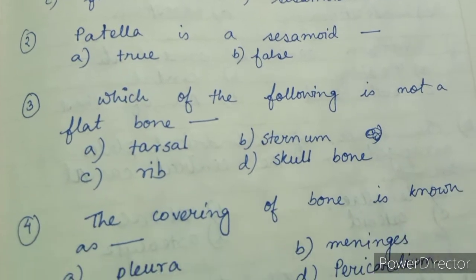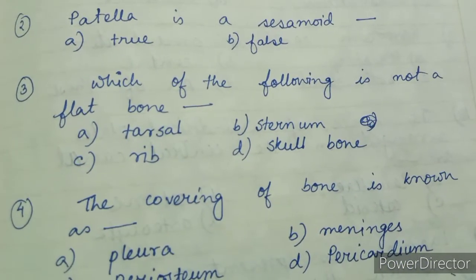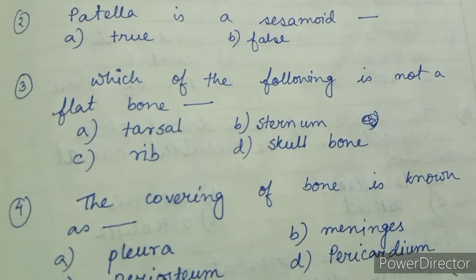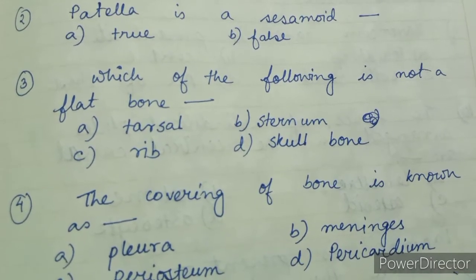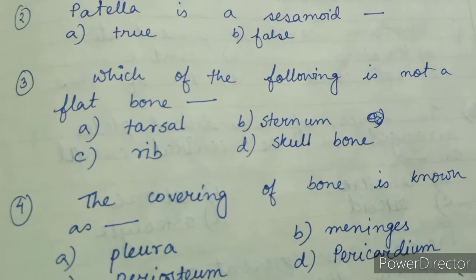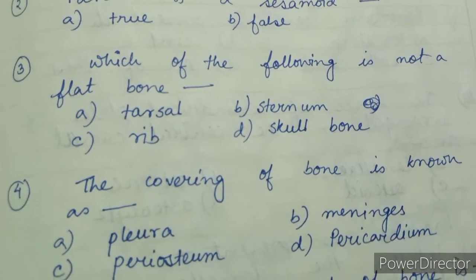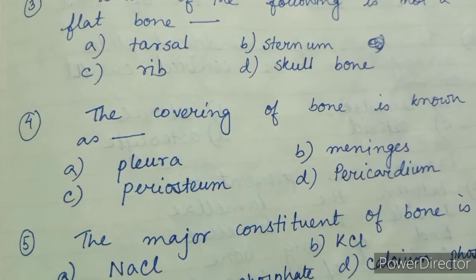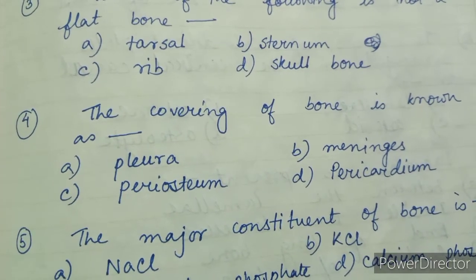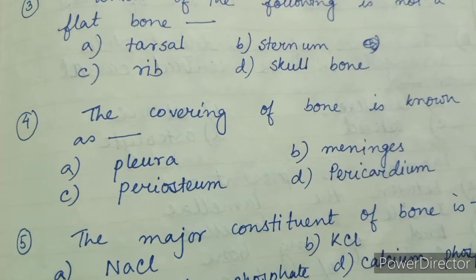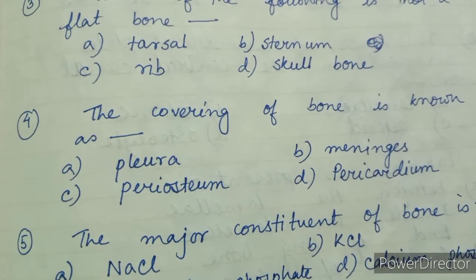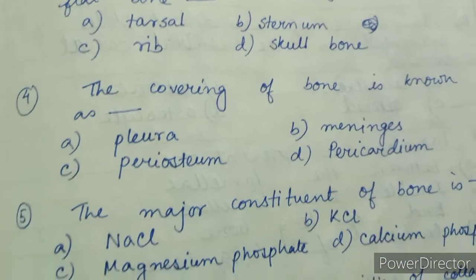Question number 3. Which of the following is not a flat bone? Option A, tarsal, option B, sternum, option C, rib, option D, skull bone. The right answer is option A, tarsal. Question number 4. The covering of bone is known as option A, pleura, option B, meninges, option C, periosteum, option D, pericardium. The right answer is option C, periosteum.